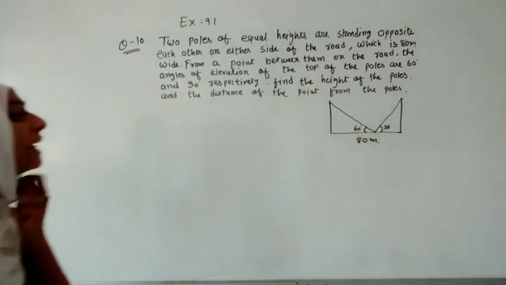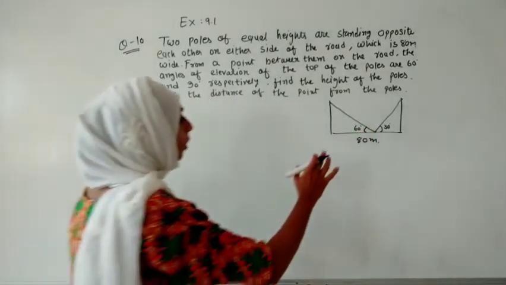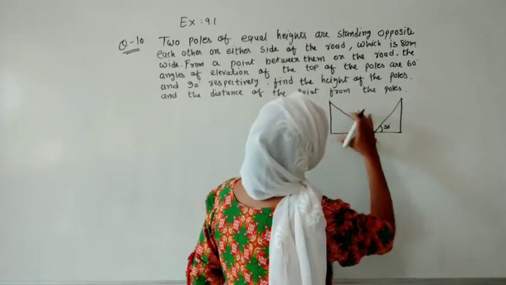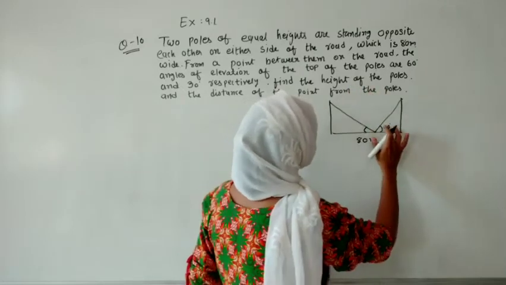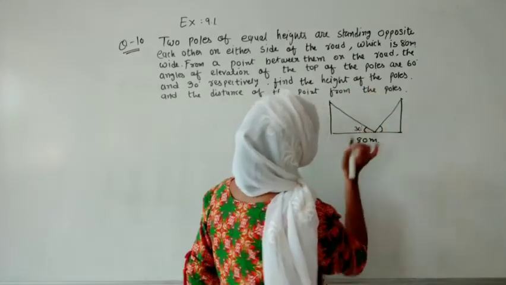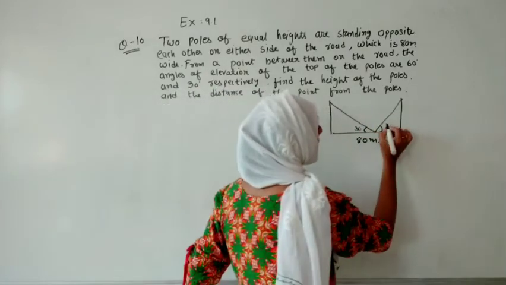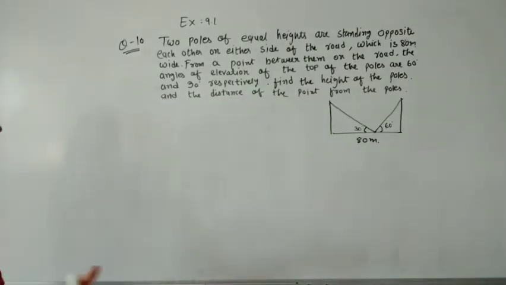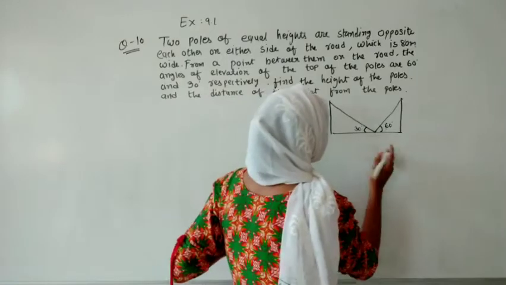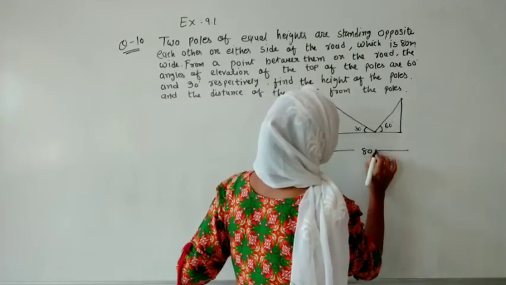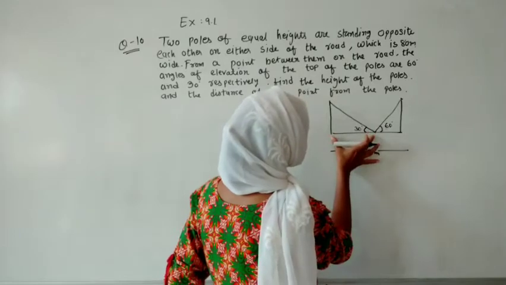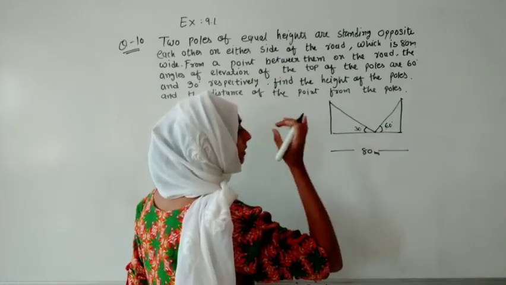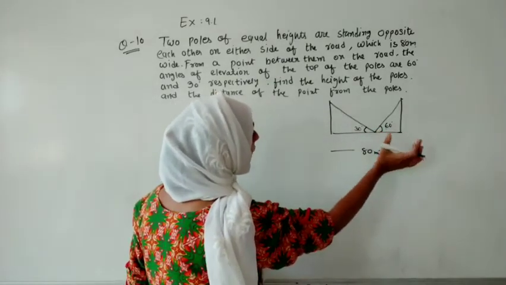Again, what kind of thing is given depends on what kind of figure you have drawn. If I have taken this angle as larger, then for the farther pole the angle will be smaller, so it will become 30, and as we go closer the angle will increase, so it will become 60. That depends on our question and the figure we have drawn. The total distance is given as 80 meter, but we don't know how far these two poles are from our point.